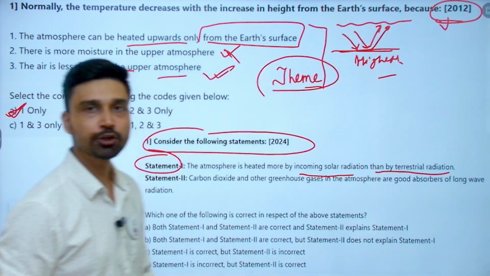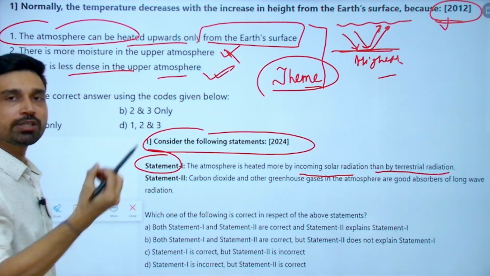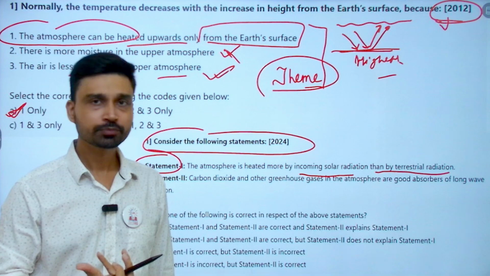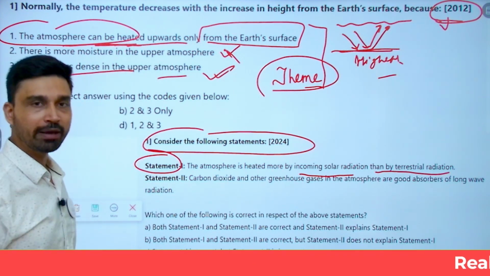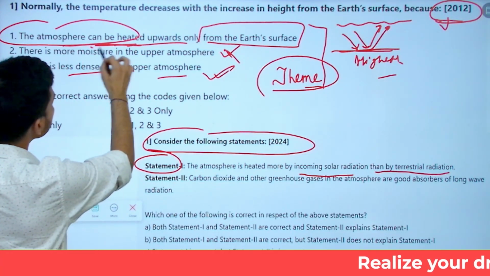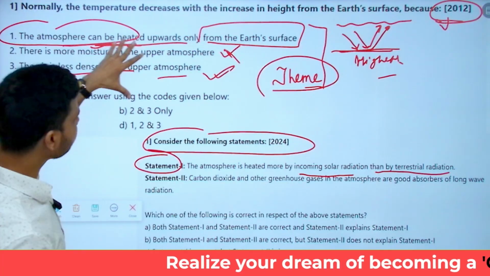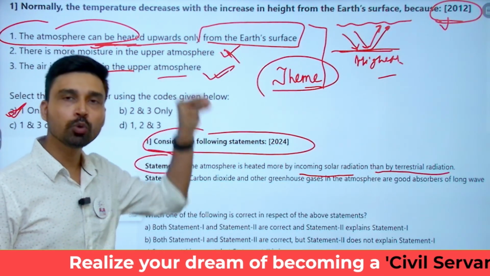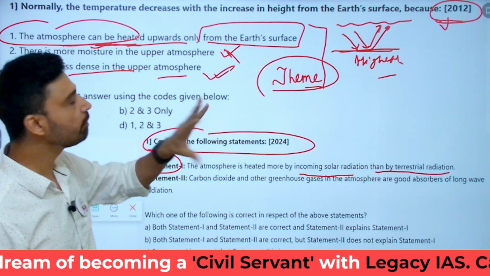by terrestrial radiation. It is nothing but the same concept being repeated, just the words have been changed. So what it means, atmosphere, now if you have solved, suppose you have analyzed this PYQ, you would have understood that atmosphere is actually heated. No matter whether you knew the answer before or not, after solving this question, after going through the explanation, you would know that yes, atmosphere can be heated upward only by the Earth's surface.